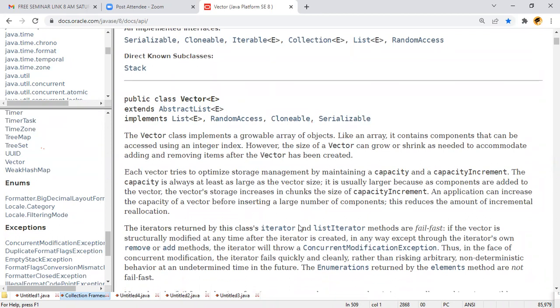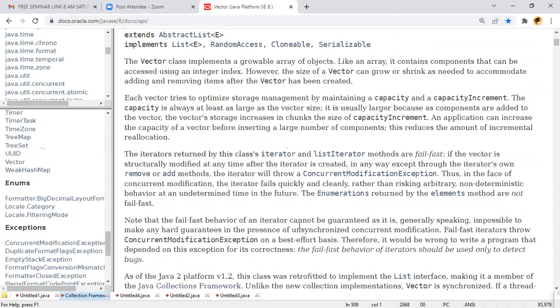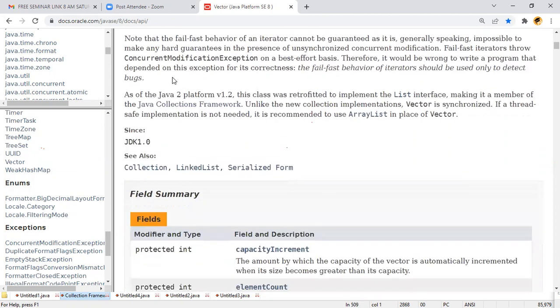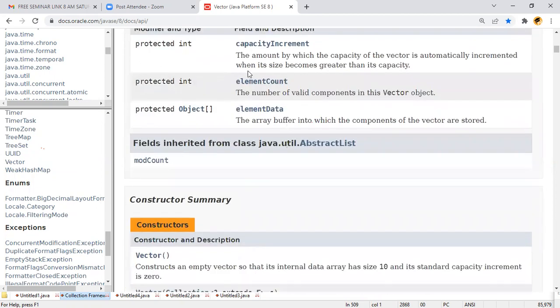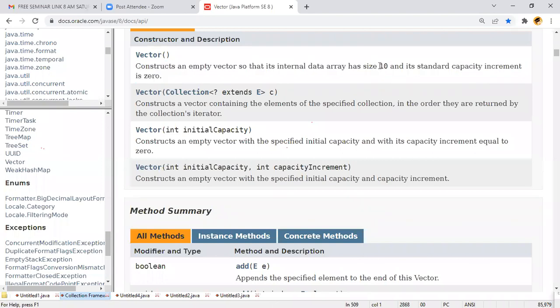Global array of objects, right? Okay, fine. Capacity, yes, these are the constructors, guys. Total 4 constructors. The first constructs an empty vector. What is its size by default? By default the size is 10, right? Exactly.